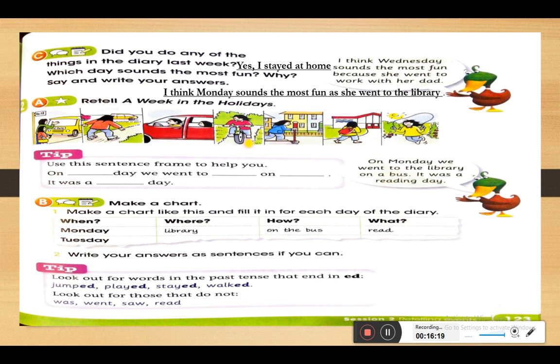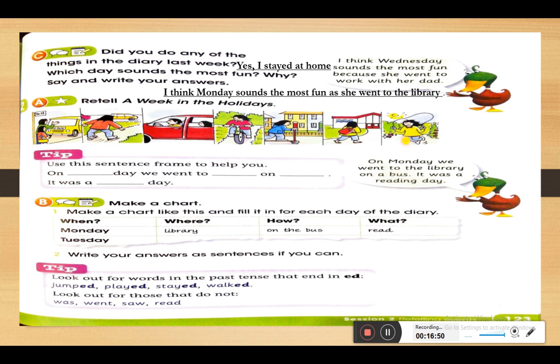The next one was Thursday and she went to the park by bike. On Friday she went to her friend's house by scooter. On Saturday she walked to the swimming pool. It was the swimming day. And on Sunday she stayed in the garden.